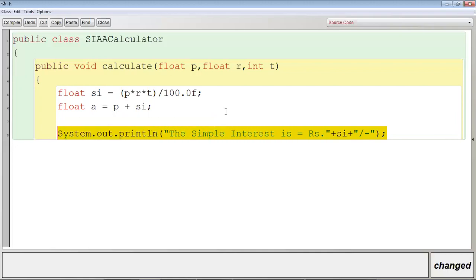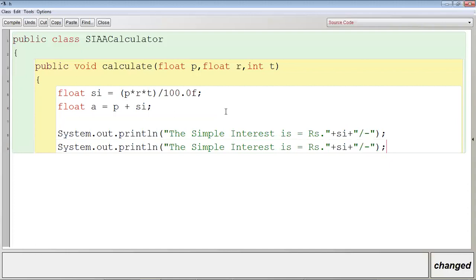The simple interest is this one, and then the amount is, or the amount after T years. Amount after, okay, concatenation sign T. Where is T? This parameter, third parameter.